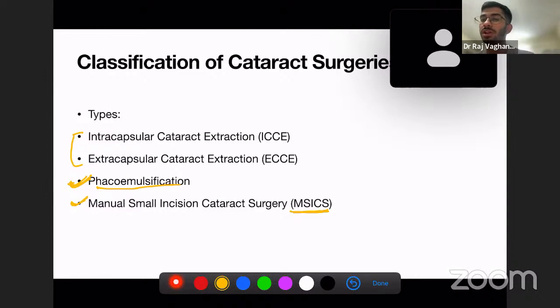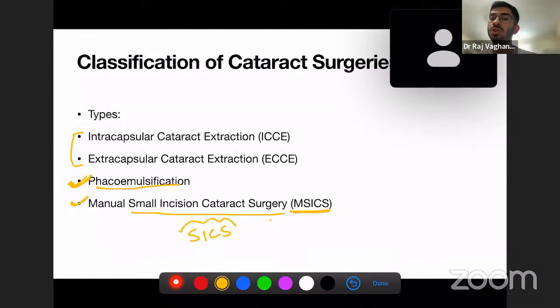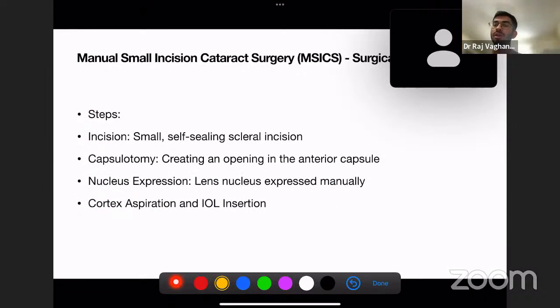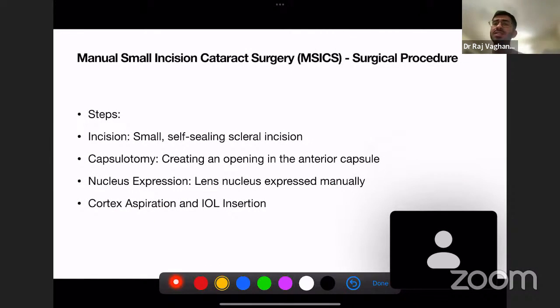This was performed earlier. Before the advent of phacoemulsification, the most widely used surgery was small incision cataract surgery. Yes, it is also preferred and done by old ophthalmologists. So, 4 types of cataract surgery: intracapsular, extracapsular, phacoemulsification, and manual small incision cataract surgery. Now we'll discuss manual small incision cataract surgery in detail.